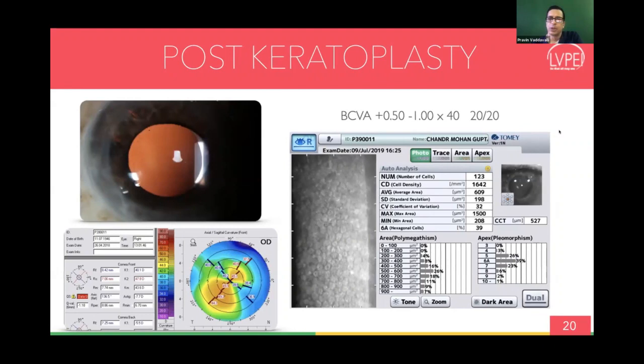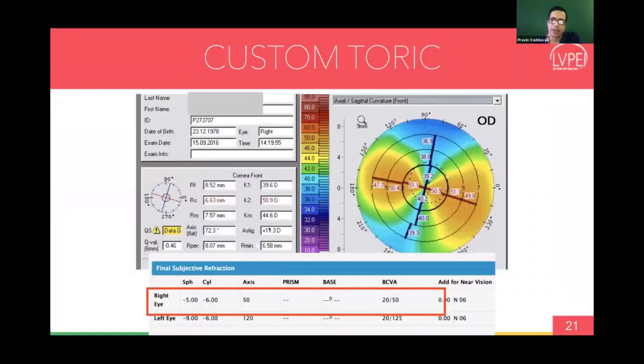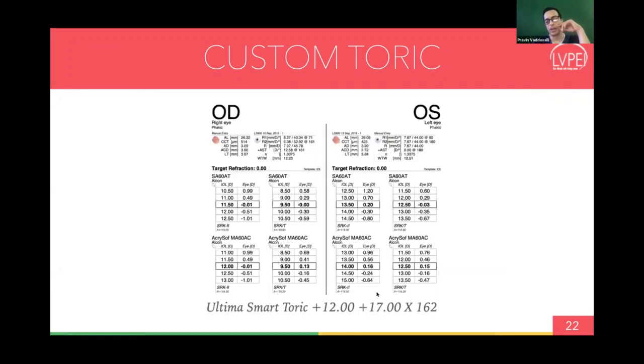So another scenario where you can use these lenses is extremely high astigmatism. Here you see a patient with 11 diopters of astigmatism, and this patient, obviously with spectacles, is improving only to 20/50. So because of the PSC, we did an Ultima Smart Toric lens with 17 diopters of astigmatism implanted in the patient's eye. Here you can see about 13 diopters of astigmatism there.